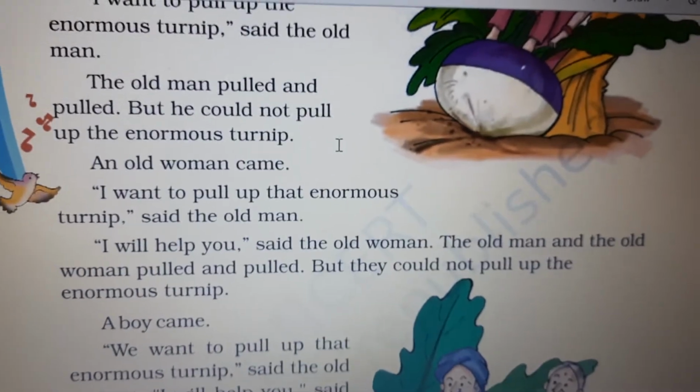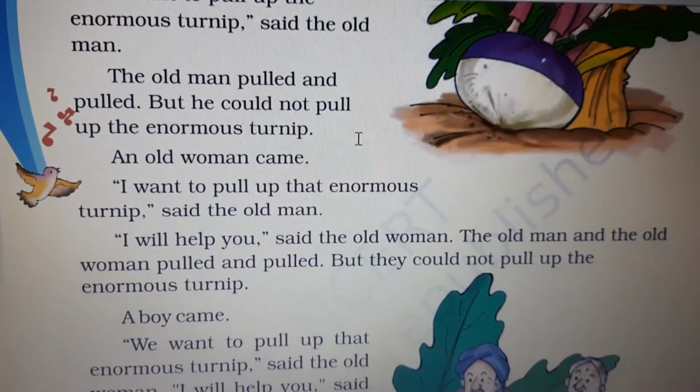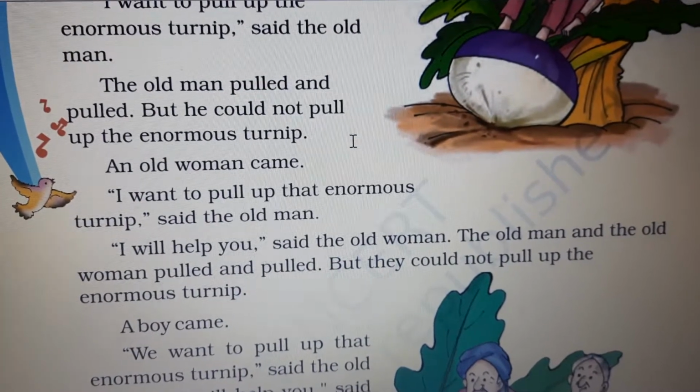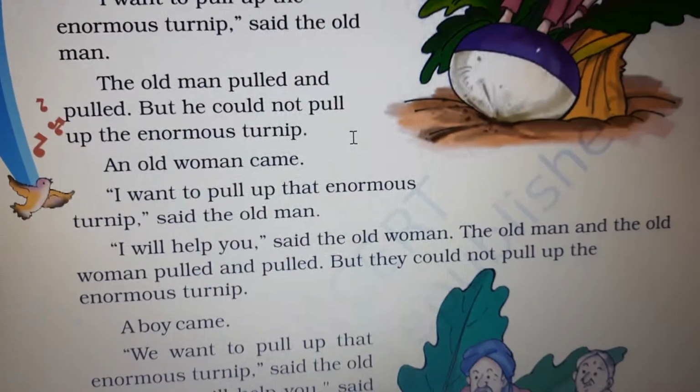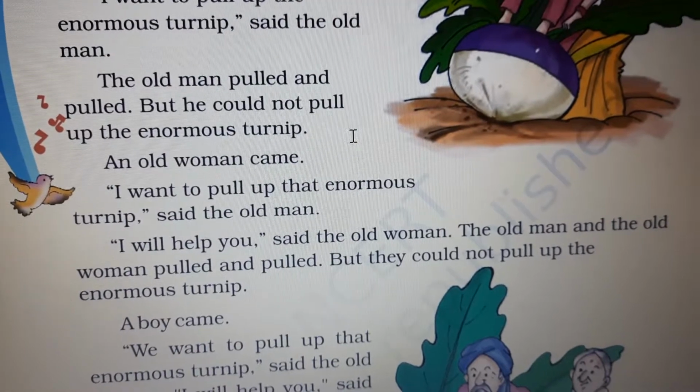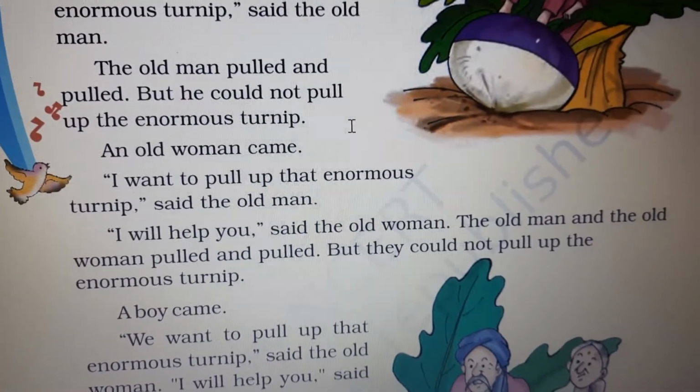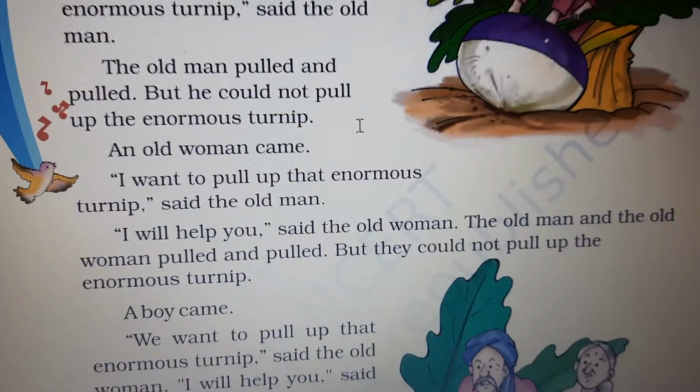The old man and the old woman pulled and pulled, but they could not pull up the enormous turnip. Both the old man and the old woman tried very hard to pull up the enormous turnip from the soil, but they both failed.